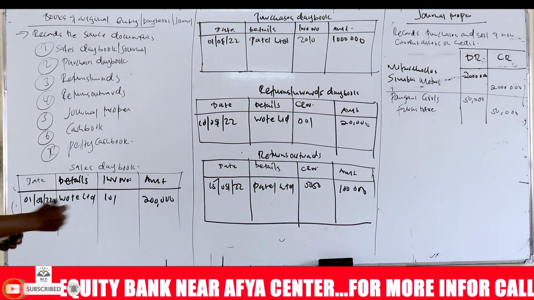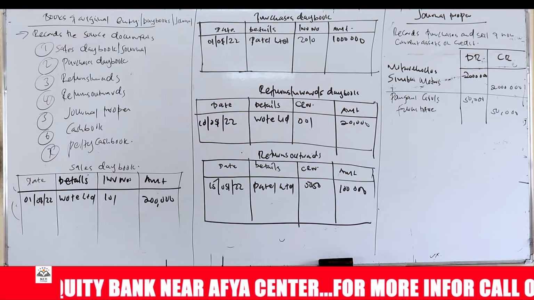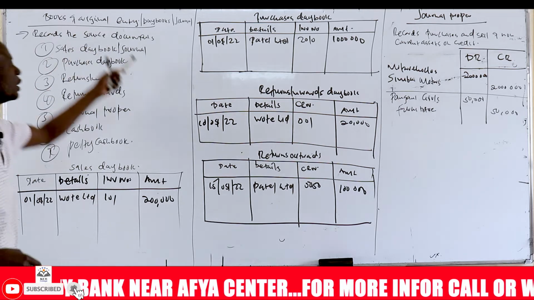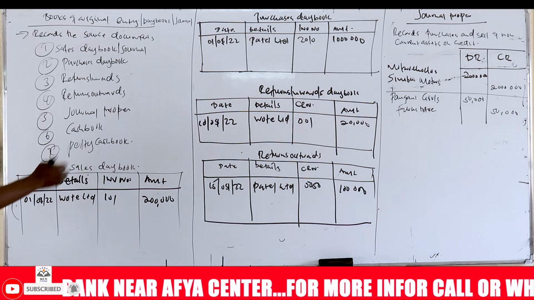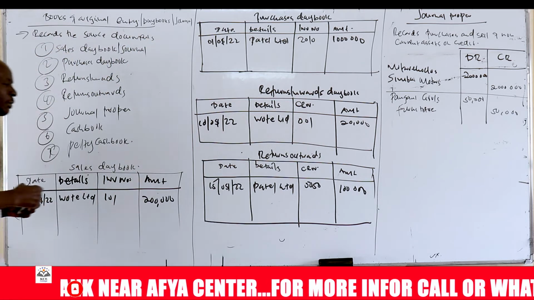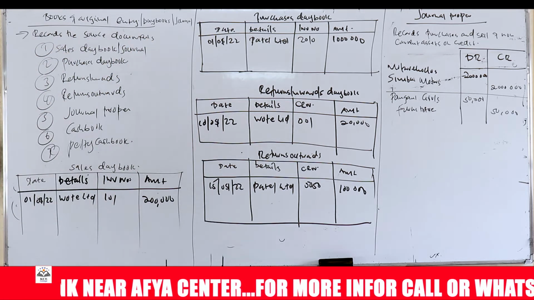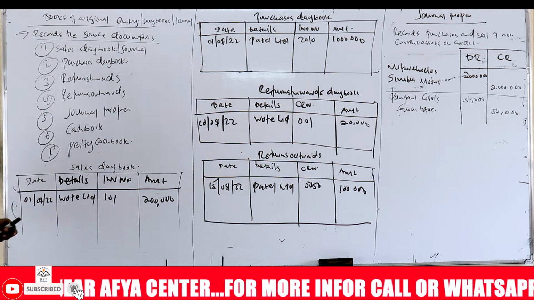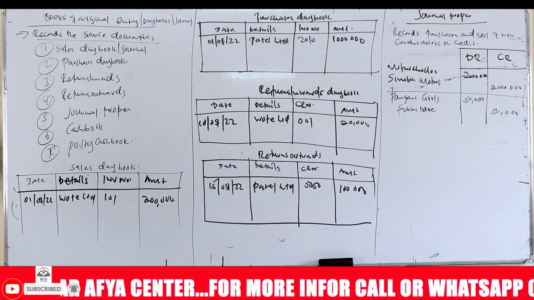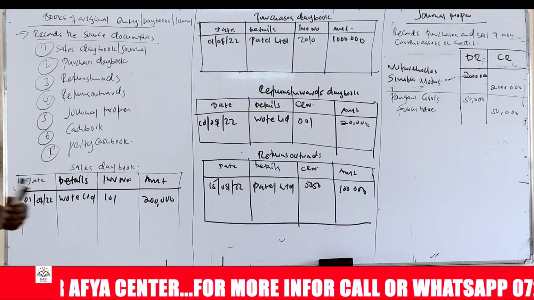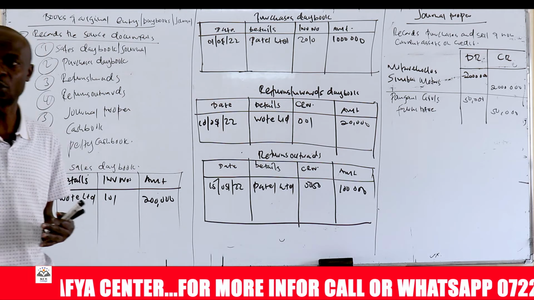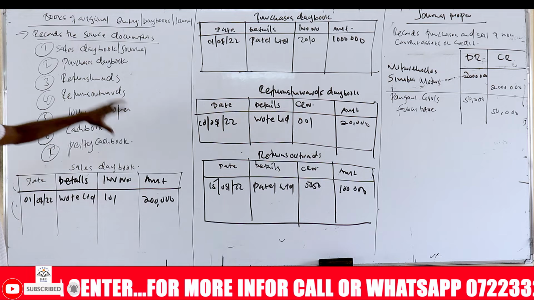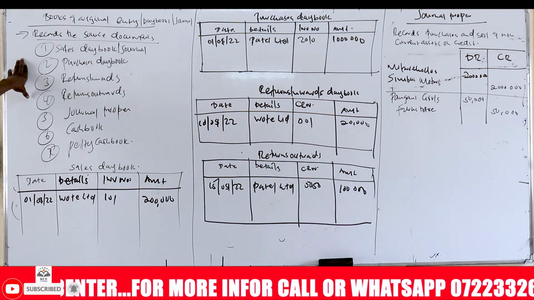Now, once all the information is recorded in the source documents, that information is transferred to the books of original entry. These books of original entry are sometimes called day books or journals. So what are these books of original entry? They are the books of account that record the source documents. We say the source document is evidence that a transaction has occurred, a document issued to indicate an occurrence. So that is recorded in the books of original entry.